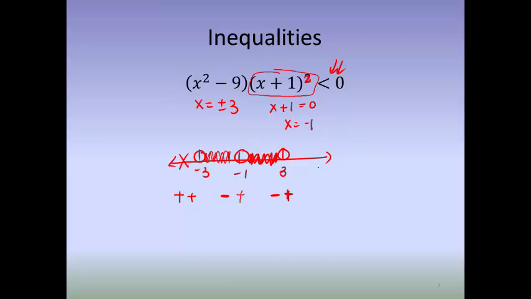And then I'm going to test something bigger than 3, like 5. If I square it and subtract 9, I get a positive times another positive, and that's not good. So you might feel like you can go all the way from -3 up to +3, but see that -1 was exclusive, so I cannot include it in my interval, and I have to use another union. So -3 to -1, union -1 to +3, all exclusive.